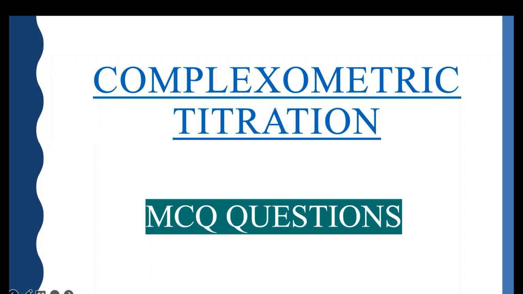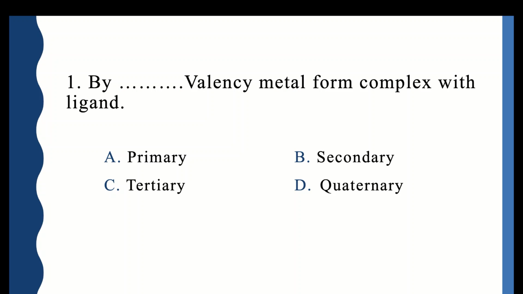Hello everyone. Now today we will discuss questions based on complexometric titrations. First, by blank valency, metal forms complex with ligand: primary, secondary, tertiary or quaternary. The correct option is by the secondary valency, metal forms complex with a ligand.